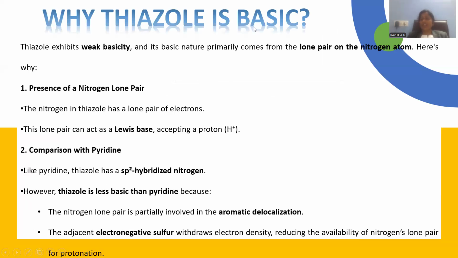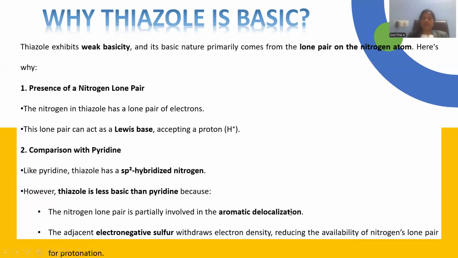Why is thiazole basic? Another question arises. Why is thiazole exhibiting basic nature? It is certainly weakly basic in nature, because the basic nature is primarily coming from the lone pair of electrons of the nitrogen atom. The presence of the nitrogen lone pair is responsible for the basicity of this compound, and it is able to accept a proton. Compared to pyridine, it is not that basic. Rather, thiazole's sp2 hybridized nitrogen is less basic in comparison to pyridine.